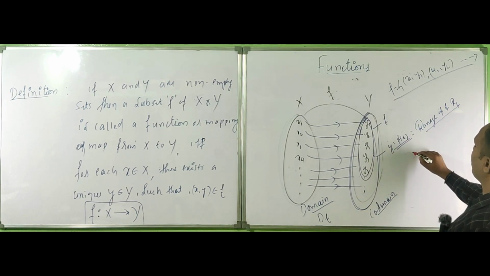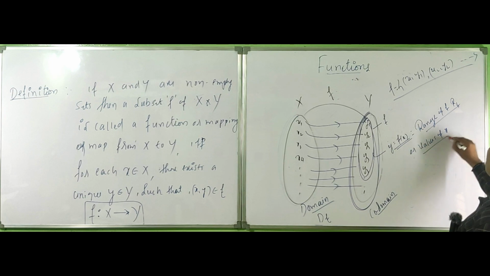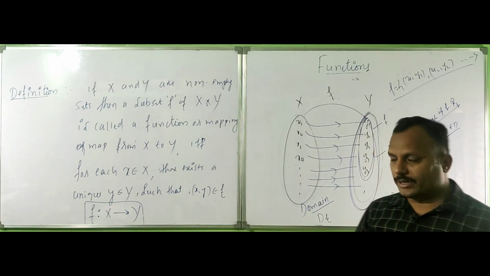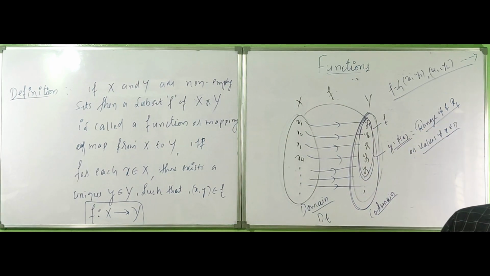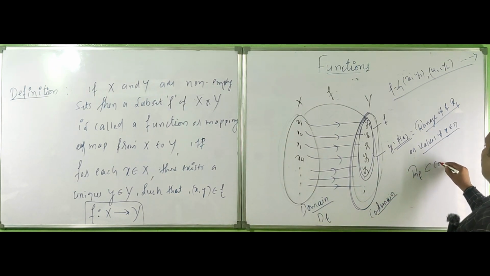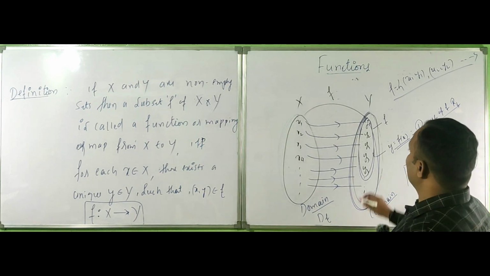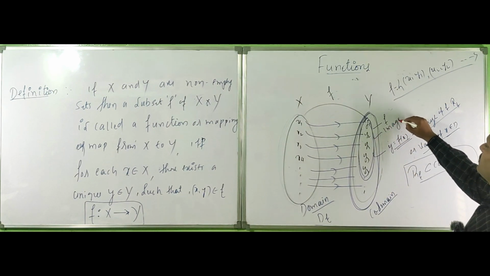Very important: the values of x are in the domain, x belongs to D. The input is called the domain, this is called the codomain, and the values of the function are called the range. So obviously the range is a subset of the codomain. Range of f is a subset of codomain. This set is also called the images.